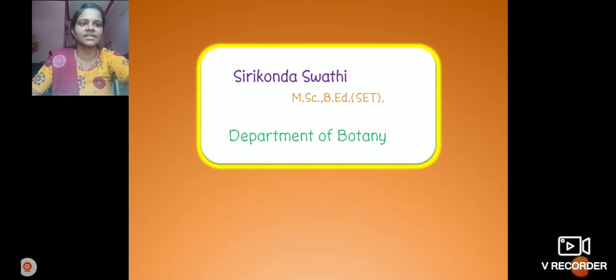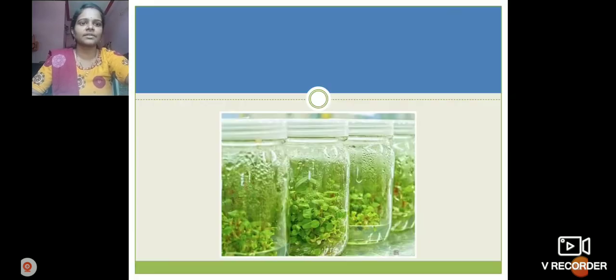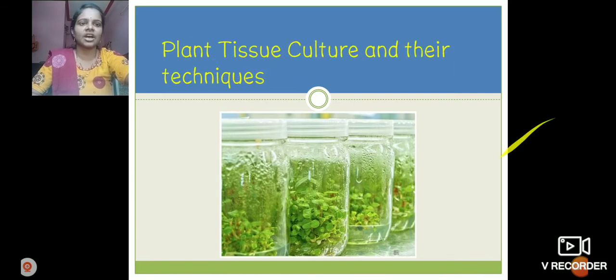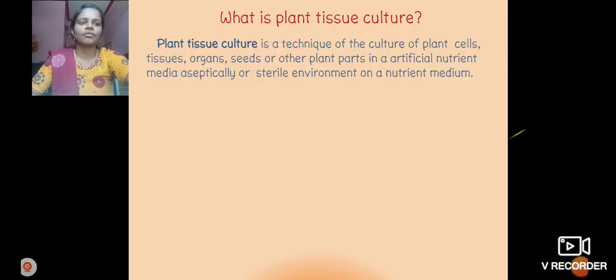My selected topic is plant tissue culture and their techniques. Here we can observe what plant tissue culture is.